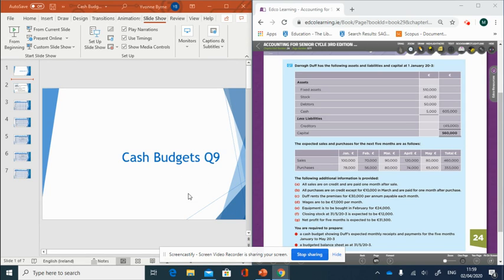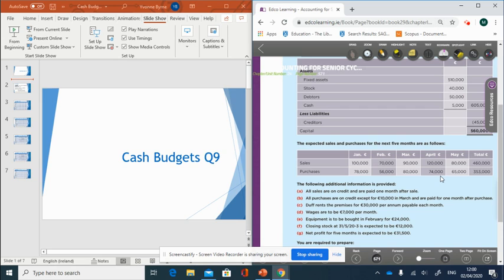So I have the PowerPoint on the left and I have the question on the right. Just looking at the question, you can see that we have assets and liabilities for January. I'll just zoom in a little bit so you can see more.